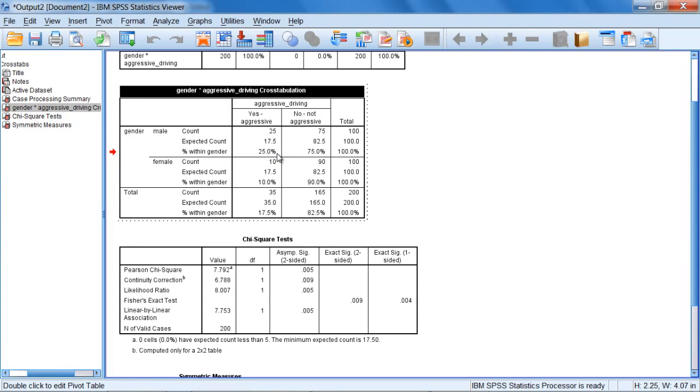And in fact, when we selected the percentages for the row, when we were choosing our options in SPSS, when we clicked on the cell button, you can see the percentages here of each gender who engaged in aggressive driving behavior. And this indicates here that 25% of the males engaged in aggressive driving, whereas 10% of the females engaged in aggressive driving.